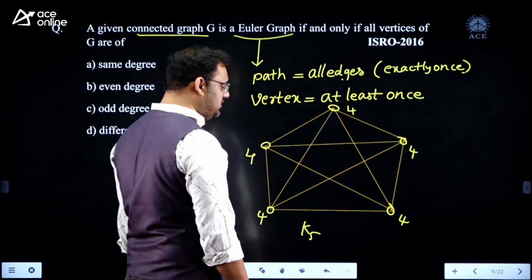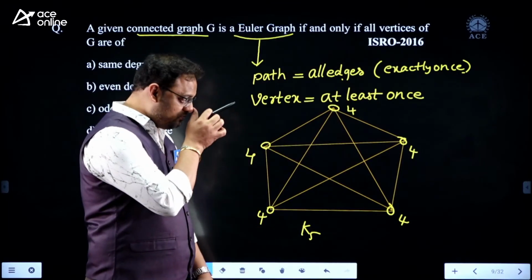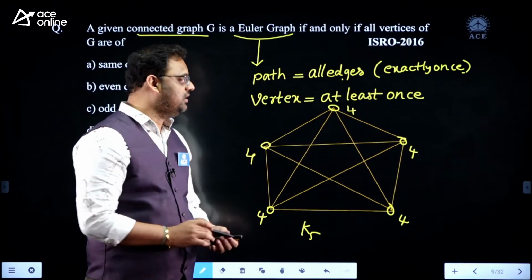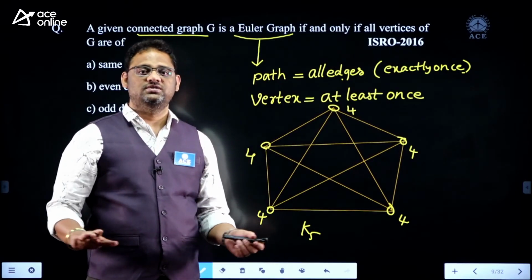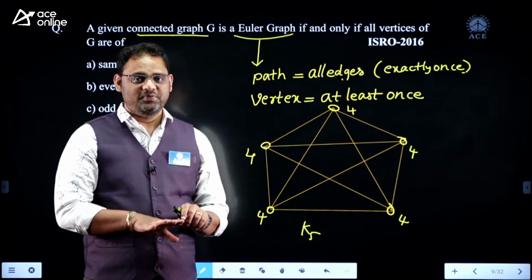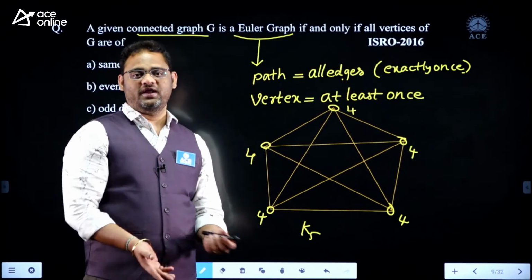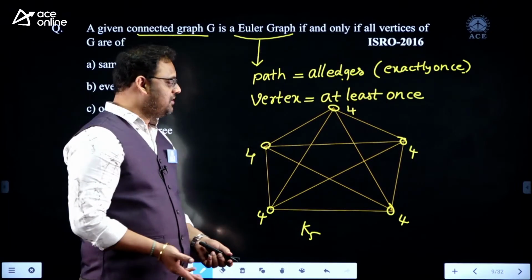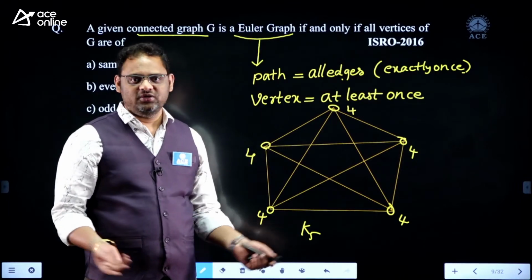Can I show the path like this? If I draw the path, you may get a doubt, so try to understand properly. The path should cover all edges, and in this coverage edge repetition is not allowed. Once you visit an edge, don't go over it again. But for vertices, you can repeat them, no issue.